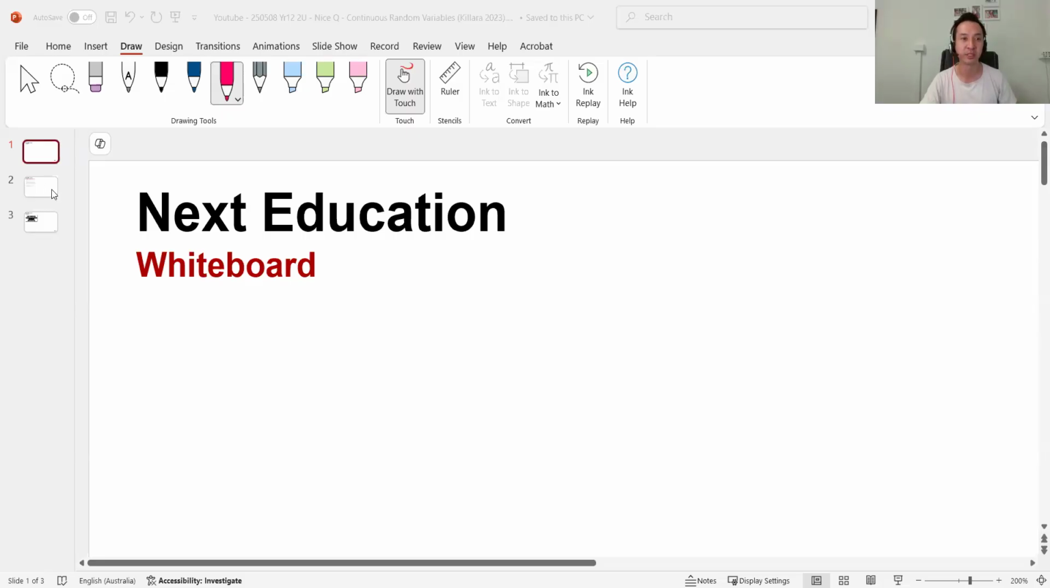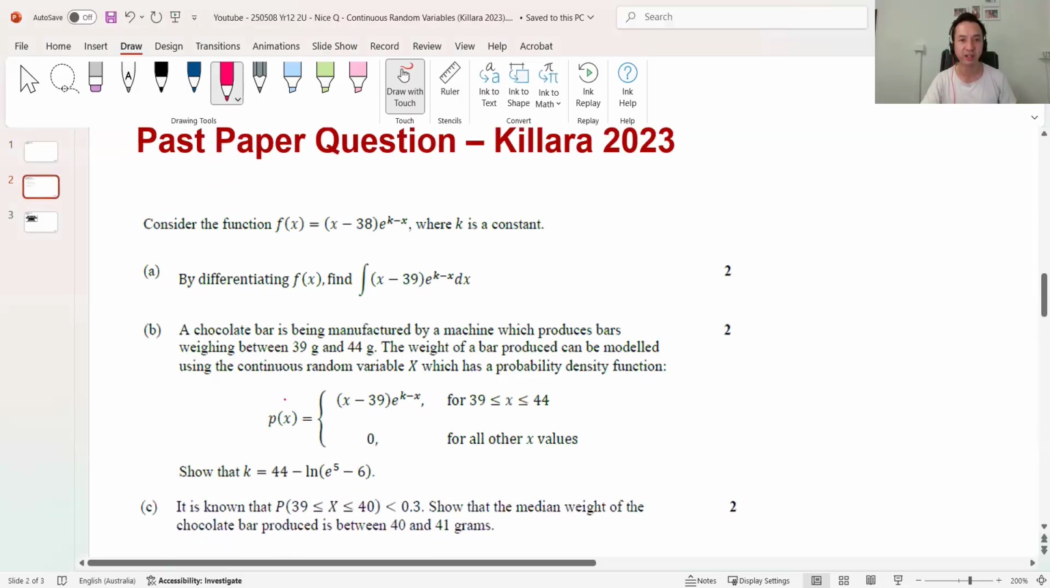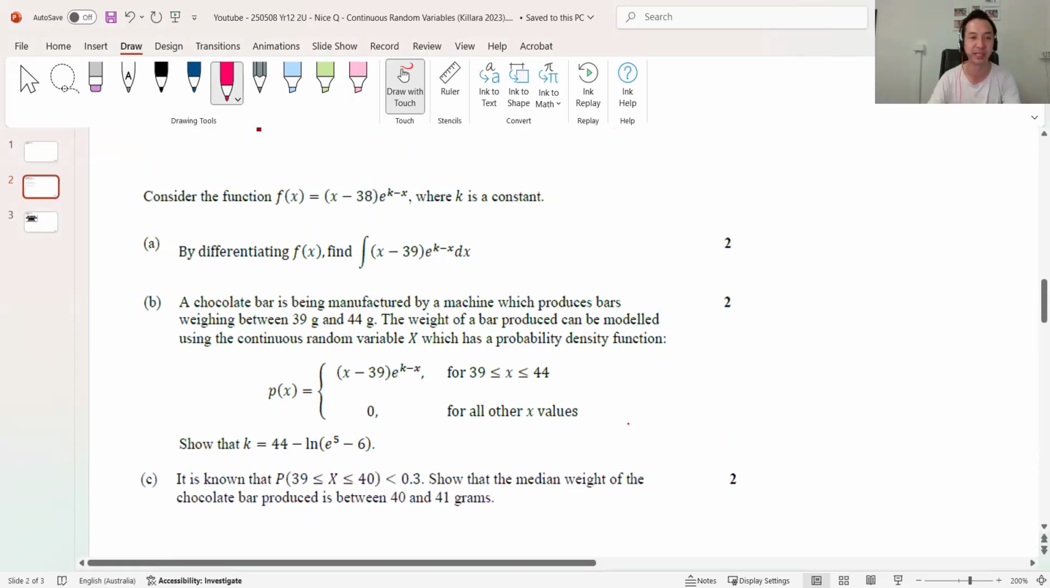So, continuous random variables, right? I like these questions, especially when there's a context piece to it. So, let's have a look. From Killara, consider the function now. Okay, they gave you a function to begin with.